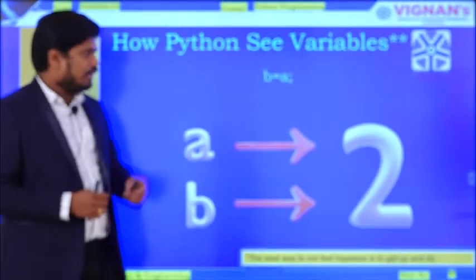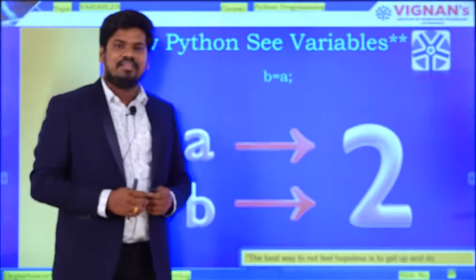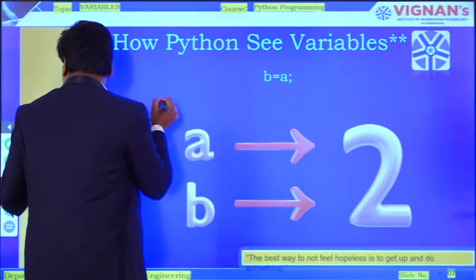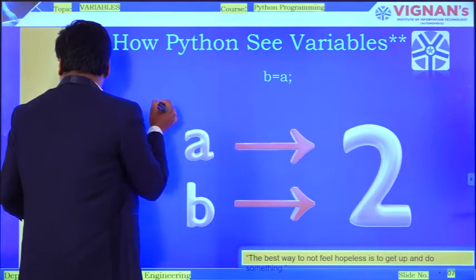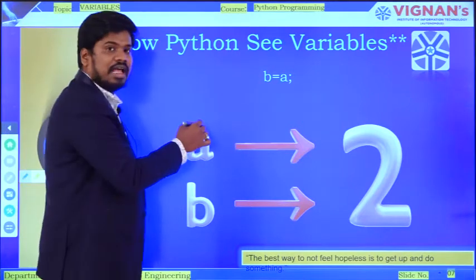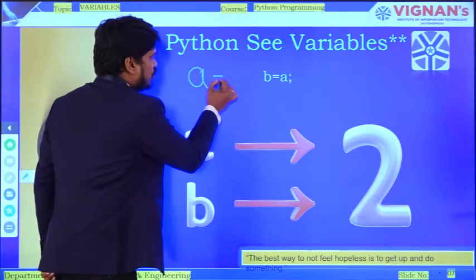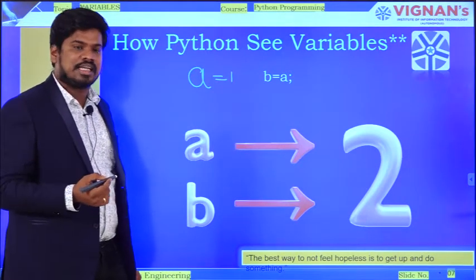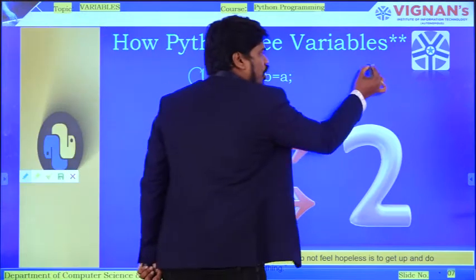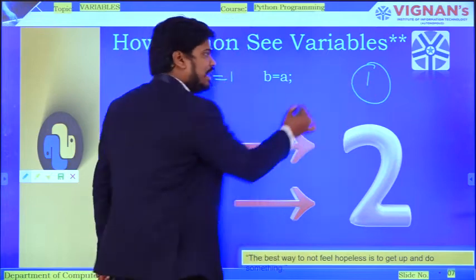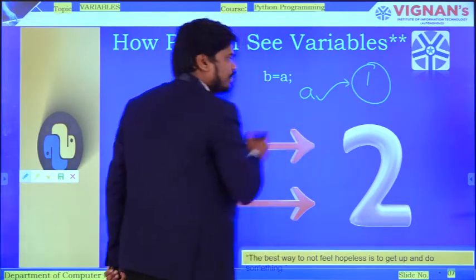So in my previous slide I have explained to you that in the first statement I have written A is equal to 1. When I write a statement like this, an object is created, and inside it the value 1 is present, and A is referencing this one.